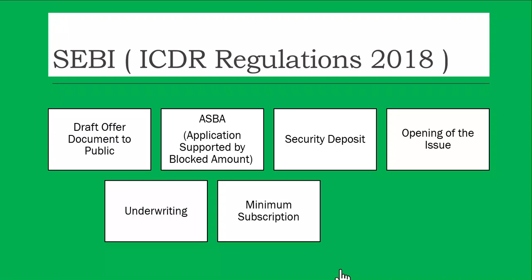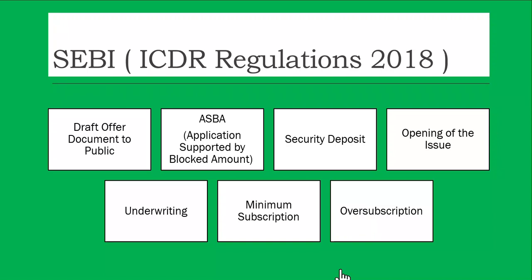Then there is a minimum subscription. For example, there is a share issue of say 100 crores, so at least 90% of the money should be collected. Then only the company can go ahead with the listing. So we are going to talk about all this. It's just a beginning. I'm not talking about all of it; for each section we are going to cover everything in detail.